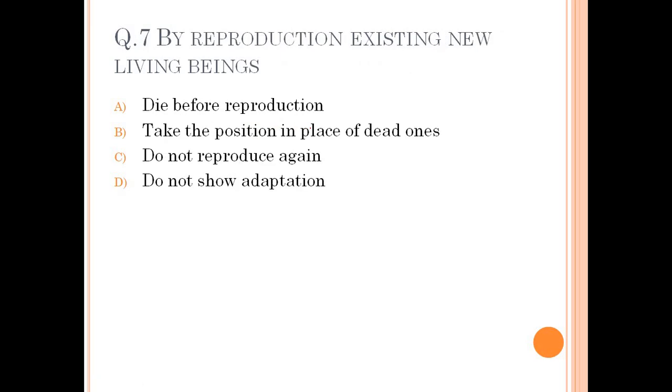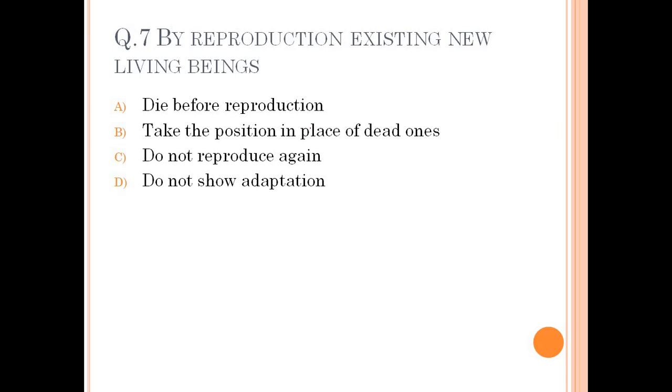Question number 7 has given by reproduction existing new living beings. Here, question is asking by reproduction existing new living beings die before reproduction.